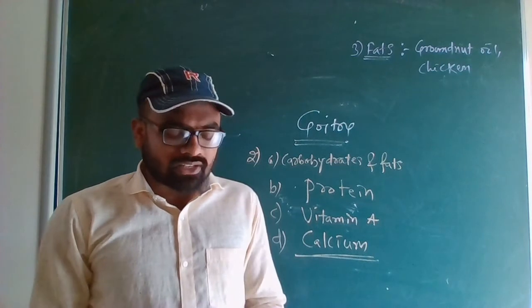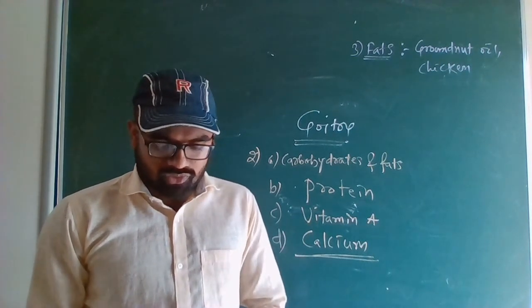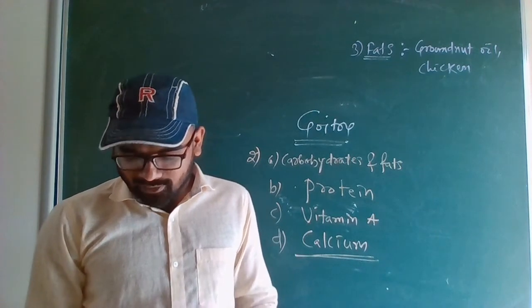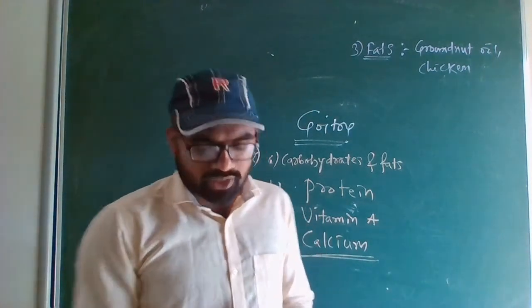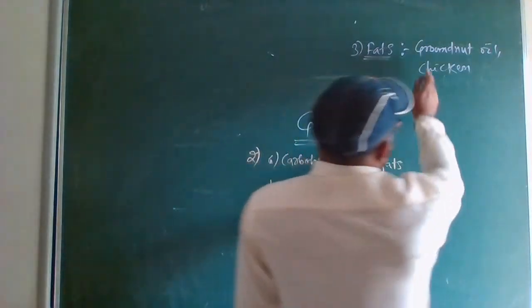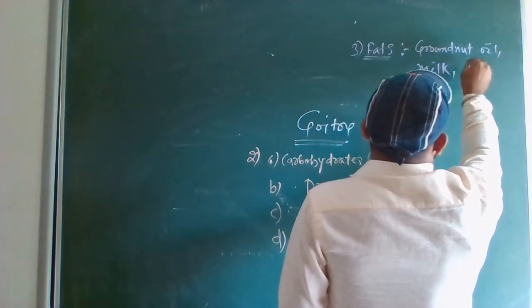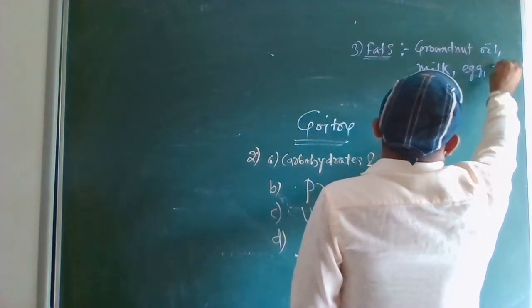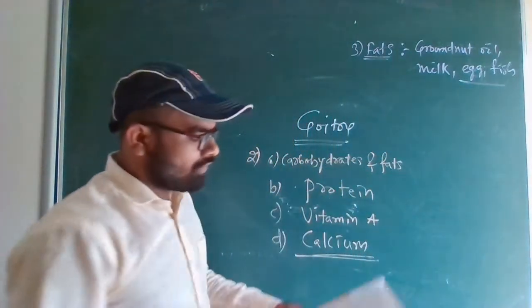So all oils and chicken are rich in fat. Animal source, you can say milk, fish, egg. So rather than chicken, we write it milk, egg, fish. Out of these 4, you can write any 2 for fat.